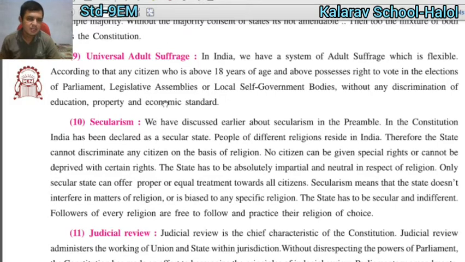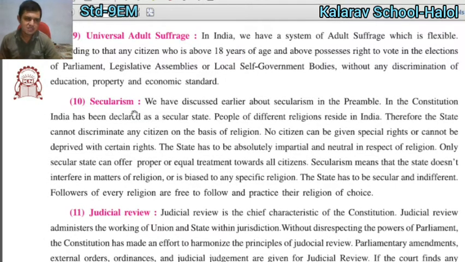Then after that, secularism. We have discussed secularism earlier in the preamble. The Constitution of India has been declared a secular state. People of different religions reside in India, and they follow different religions.